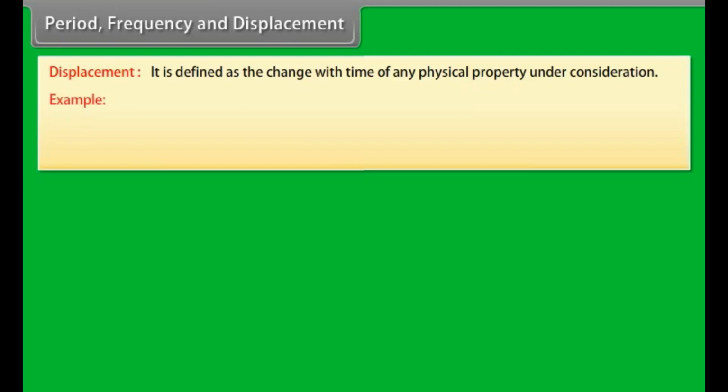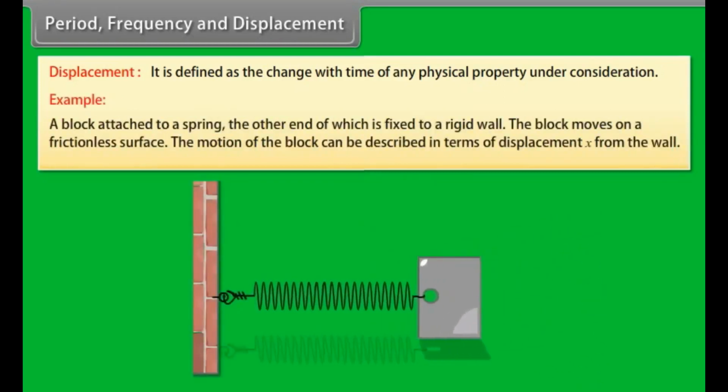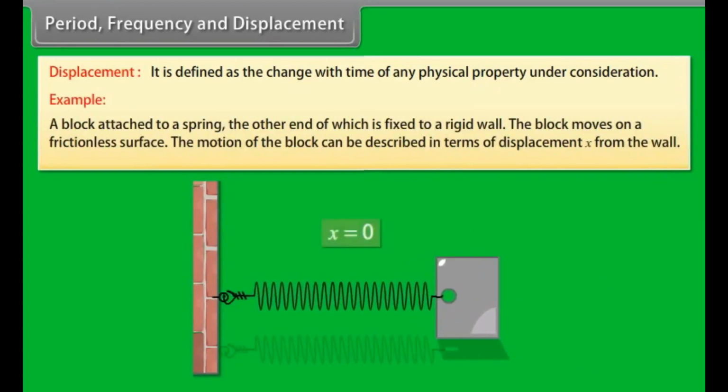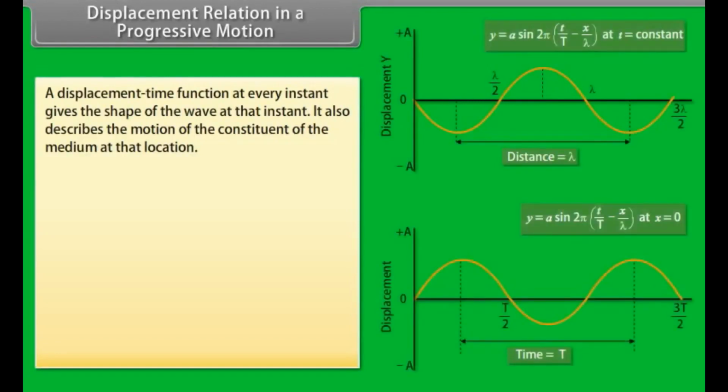Let's take an example. A block attached to a spring, the other end of which is fixed to a rigid wall. The block moves on frictionless surface. The motion of the block can be described in terms of displacement x from the wall. Displacement relation in a progressive motion. A displacement time function at every instant gives the shape of the wave at that instant. It also describes the motion of the constituent of the medium at that location.